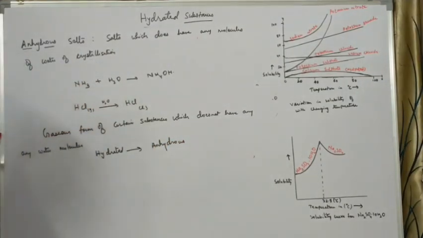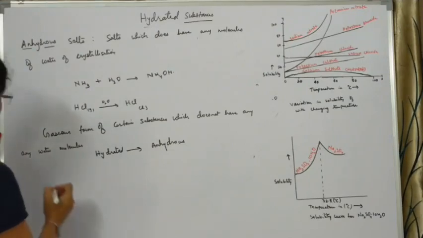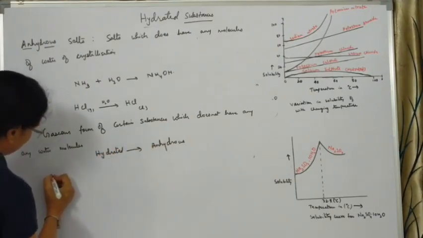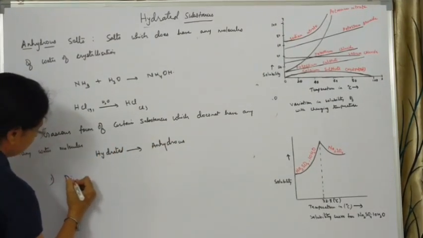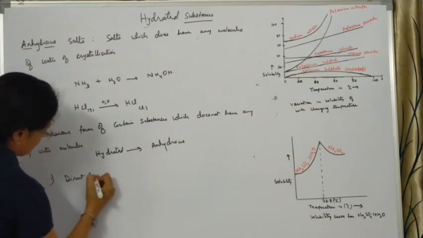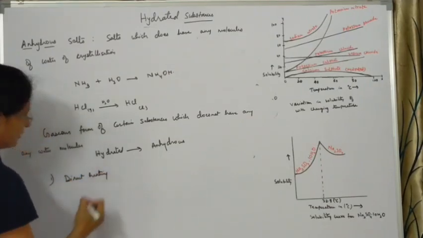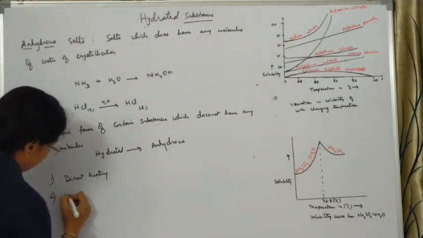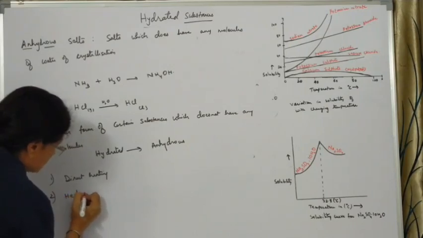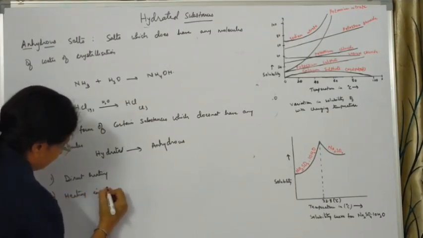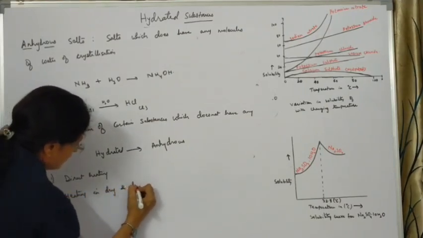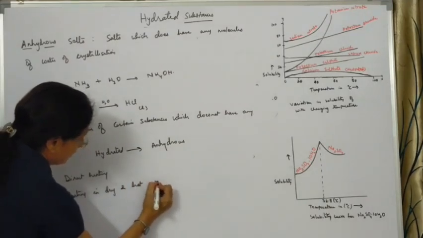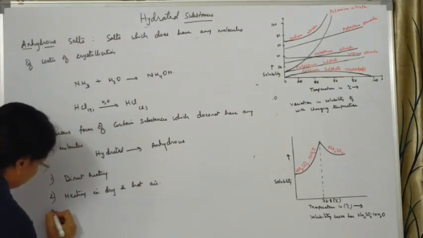There are certain ways by which hydrated substances can be converted into anhydrous. The first is direct heating. As I have shown you, when you directly heat copper sulfate, it loses its molecules of water of crystallization. Then heating in dry and hot air, and heating in vacuum.